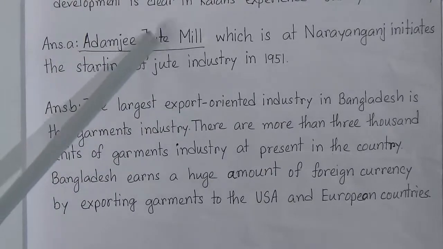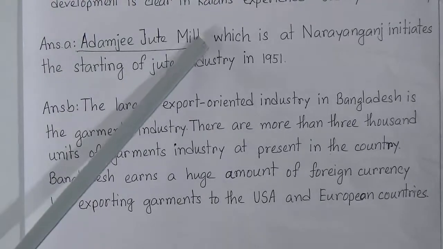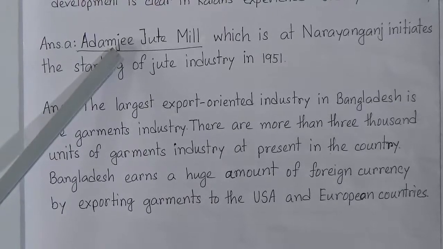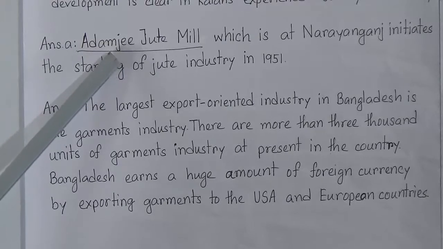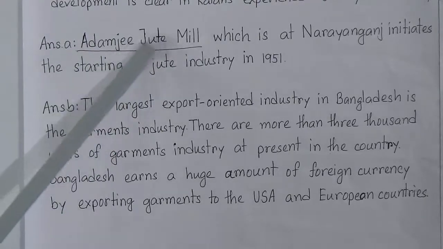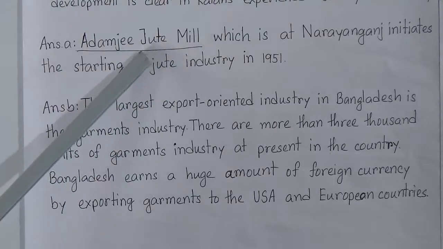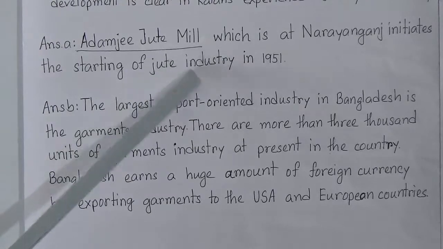There shouldn't be any mistake in the spelling of Adamjee Jute Mill, because it's our correct answer. If there's any spelling mistake, you will get 0 out of 1. I repeat, you will get 0 out of 1 if there's any spelling mistake in Adamjee Jute Mill. So remember the spelling of the words of the correct answer.